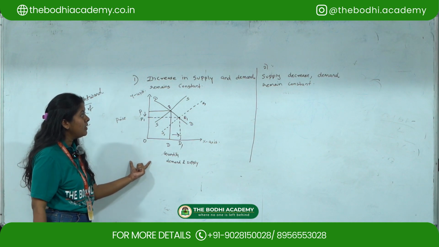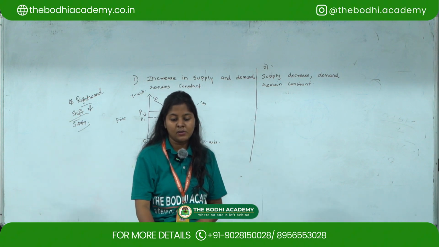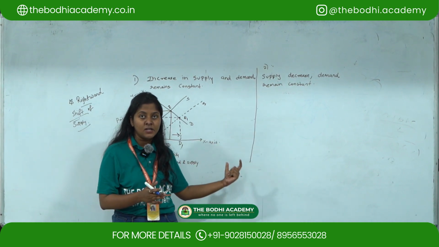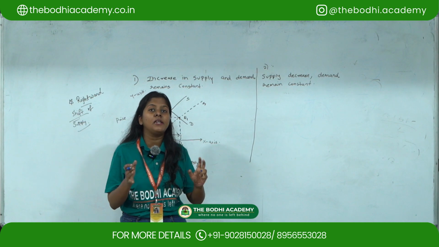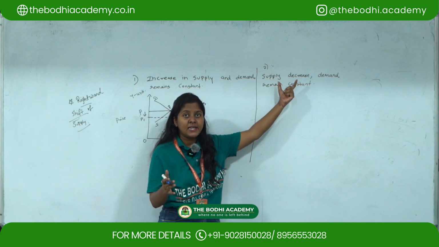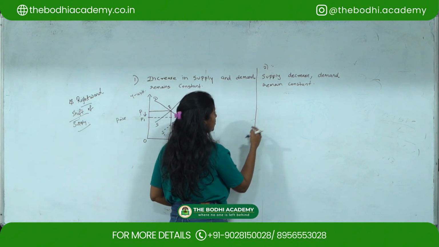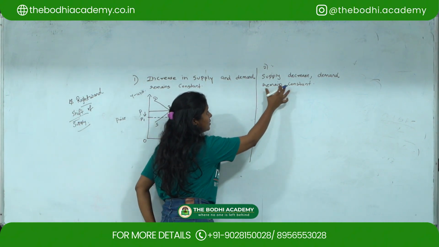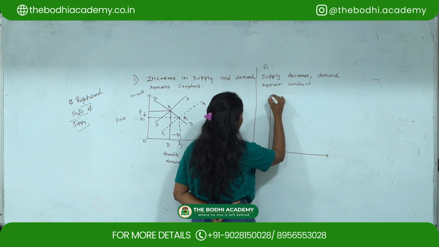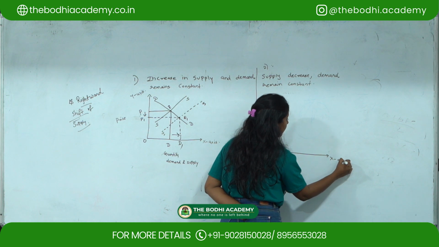Okay, increase in supply. So here we will start. Okay, supply decreases and demand is remaining constant or unchanged. So it's the same. If the demand is remaining unchanged, a change in supply leads to change in equilibrium price. So here, since supply is getting decreased, there is a backward shift. Okay, so here I'll show with regards to supply decreases with the help of a diagram. Okay, so on x-axis I'm taking quantity, demand and supply.